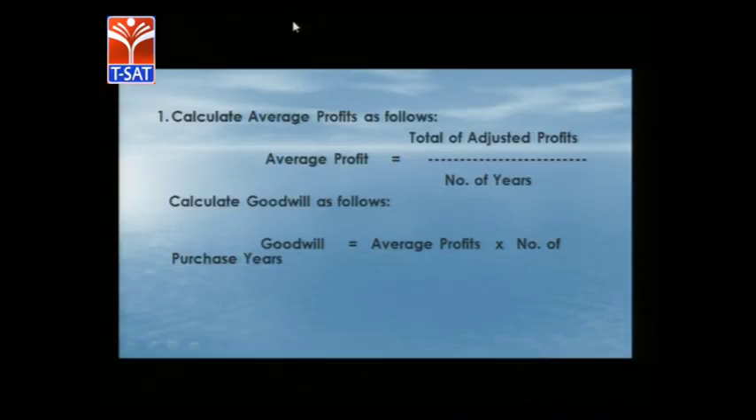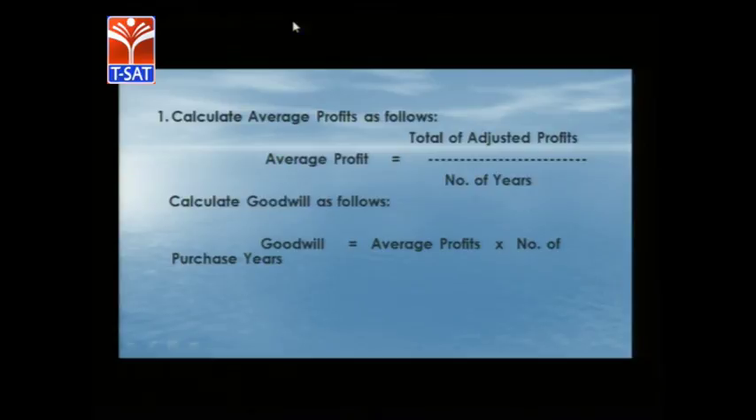Average profit is equal to the total of adjusted profits. Here adjusted profits means the actual profits are to be adjusted with different elements like losses or other incomes or other elements of the past profits. It should be divided by the number of years. However many years of profit we are taking, with the same number of years we have to divide.